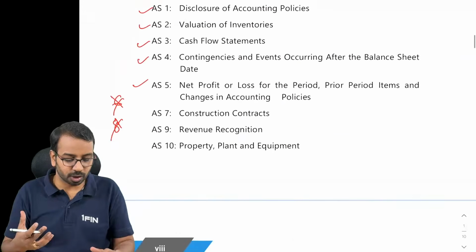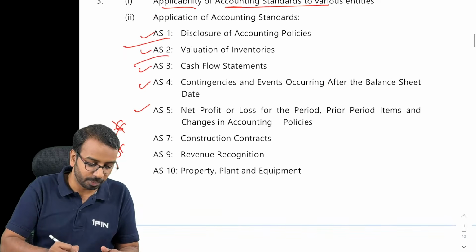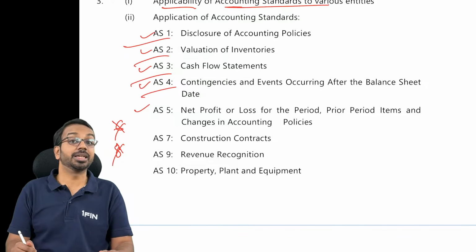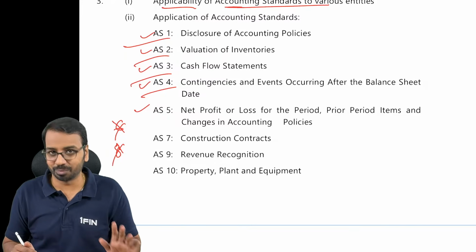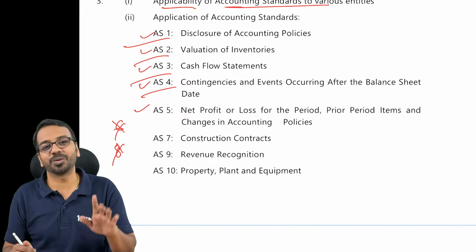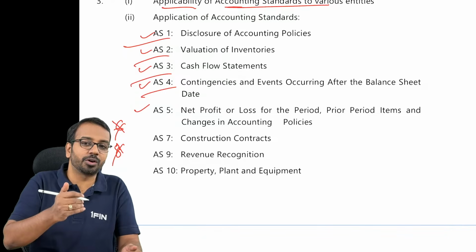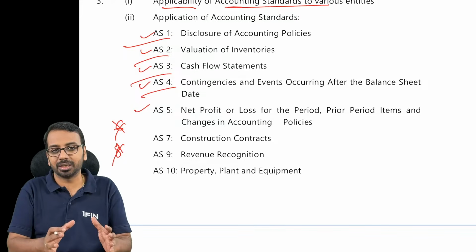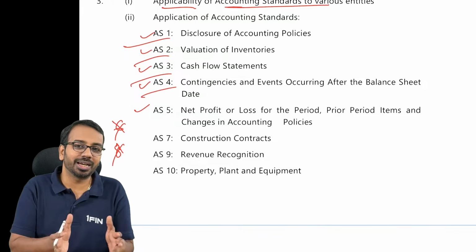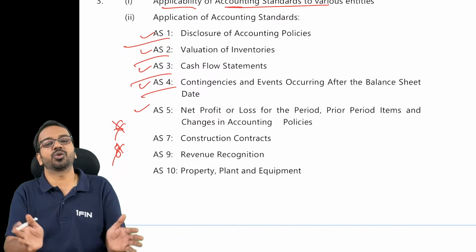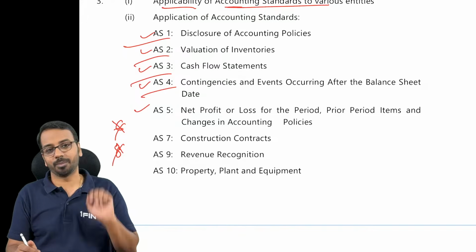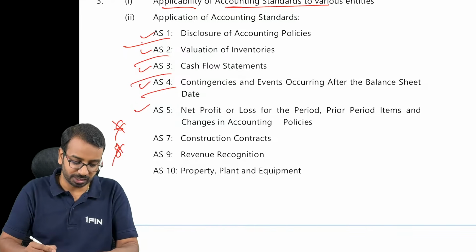Now, one concern a lot of students have is, sir, how to remember these numbers? Do we need to remember? Yes, you need to remember the numbers, but it is not difficult to remember them. Okay. Initially, you will find it hard to recall which standard number belongs to which particular standard, but as and when you start using it on a day-to-day basis, gradually you will be comfortable with all the numbers. Okay, so no need to worry about the numbers.